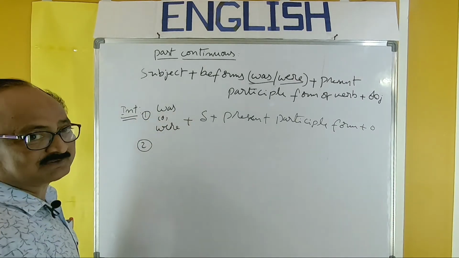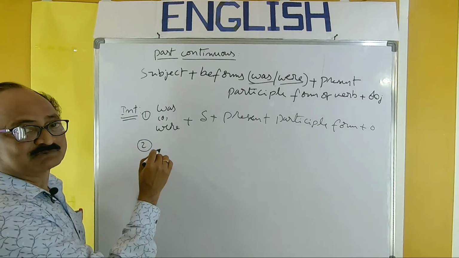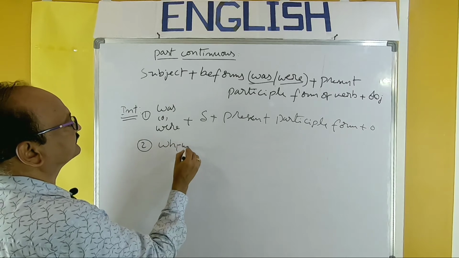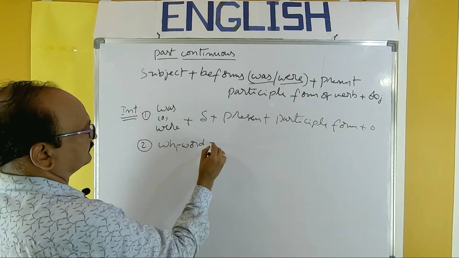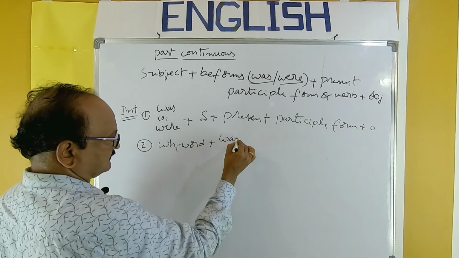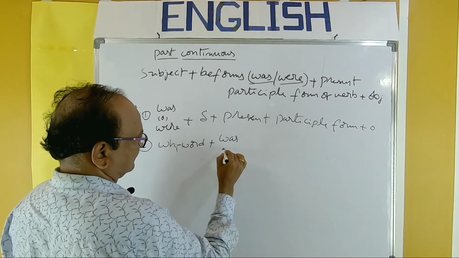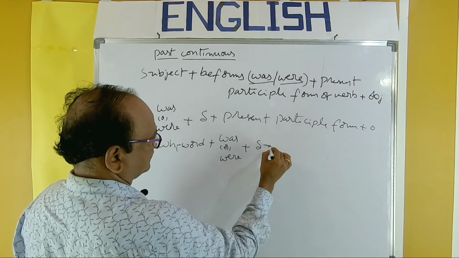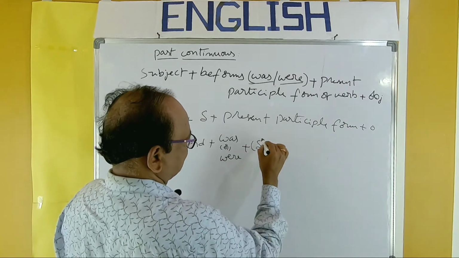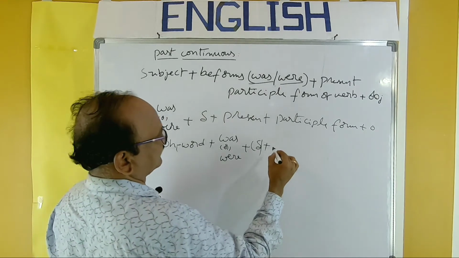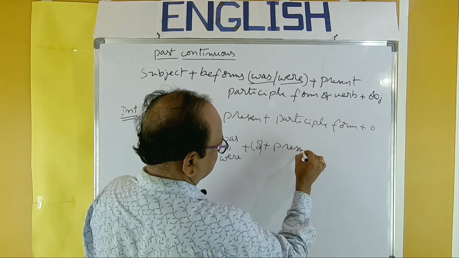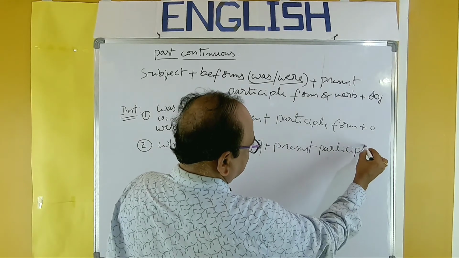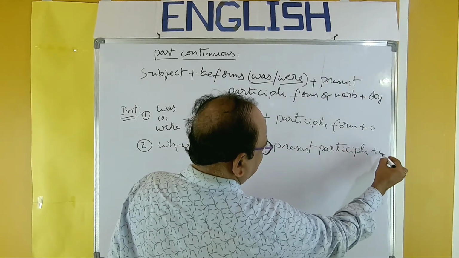Next, second type of question, that is WH question. WH word plus was or were plus subject, plus, sometimes subject may be absent, present participle plus object.